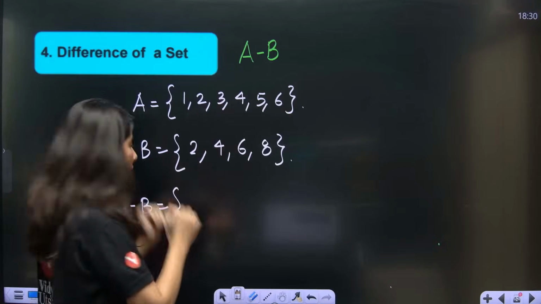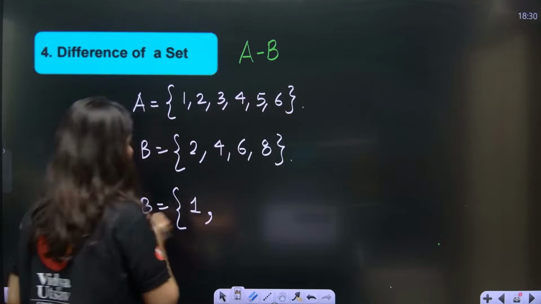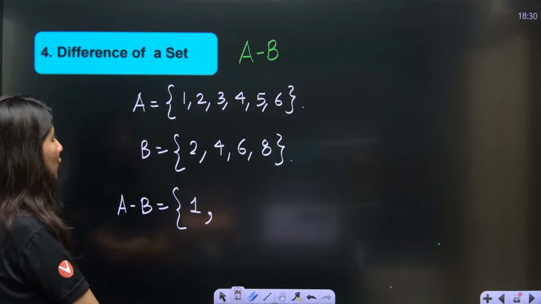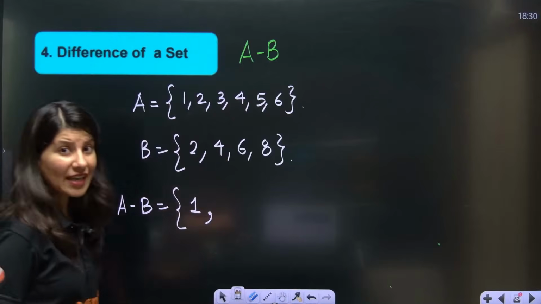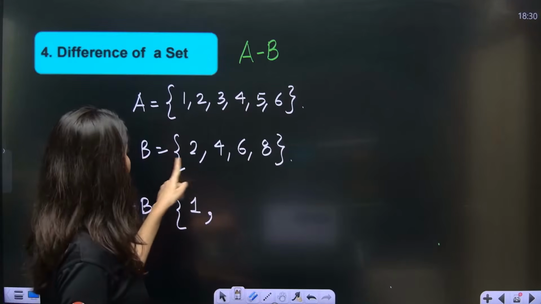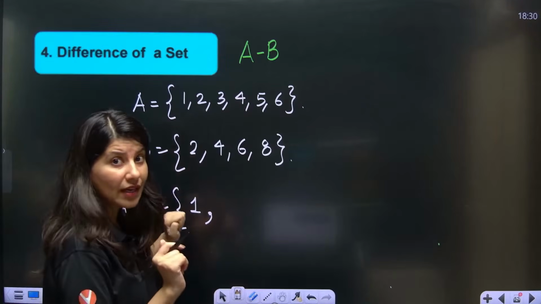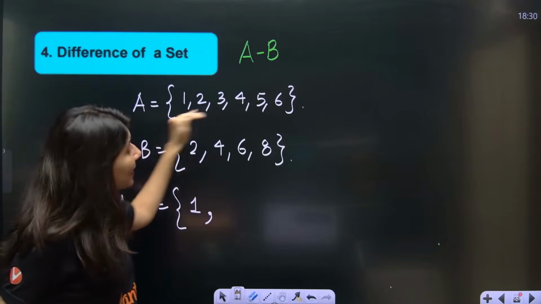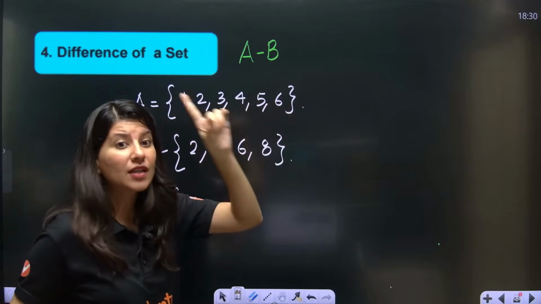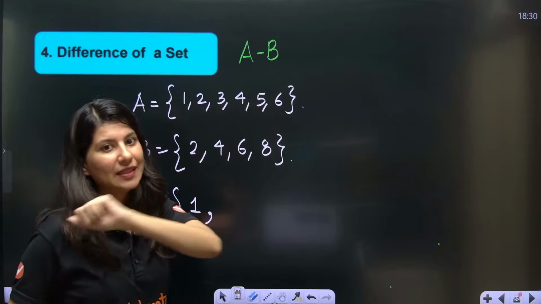No. So you can write 1. Now 2: shall I write 2? We need to check. 2 is there in B, so you can't write it.